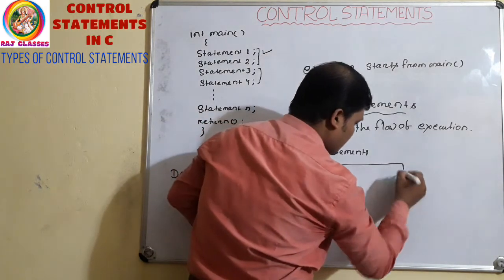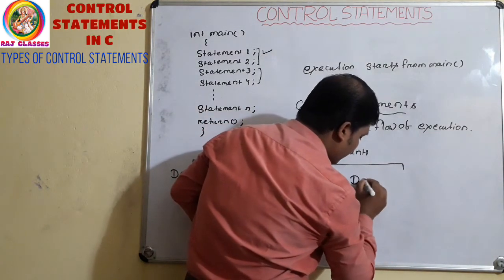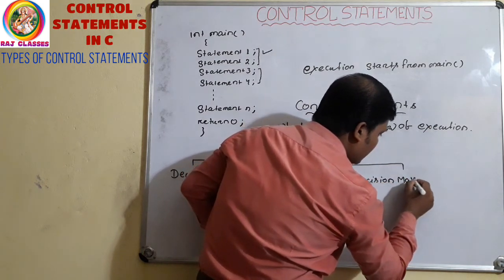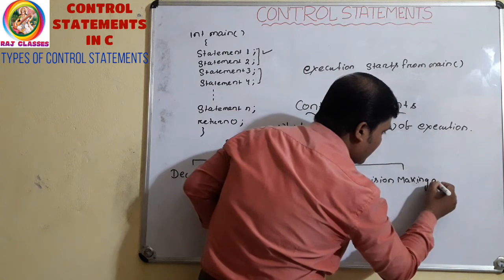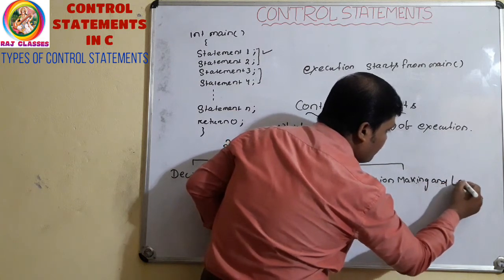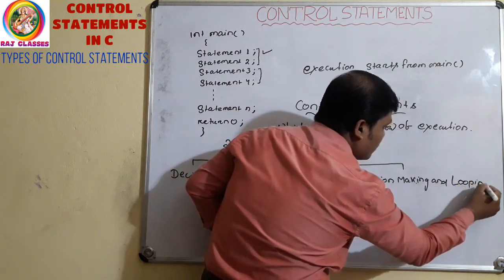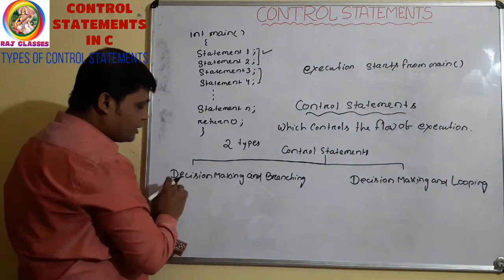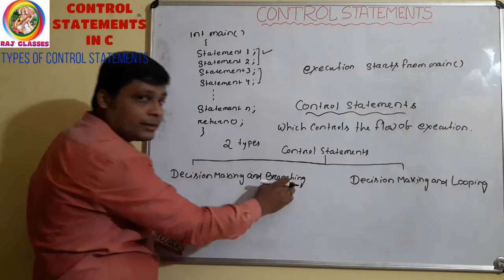Another one is decision making and looping control statement. What? Looping control statement.